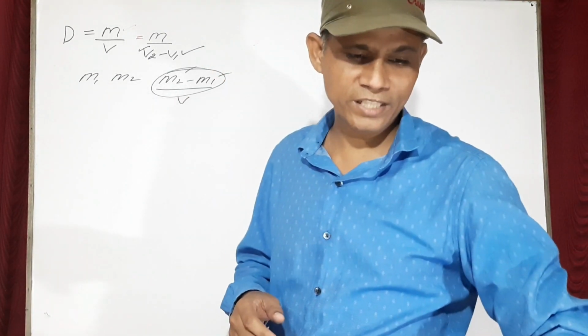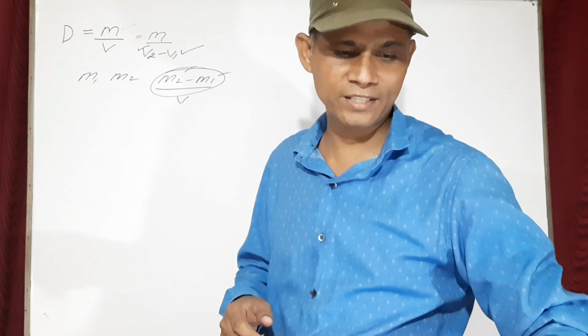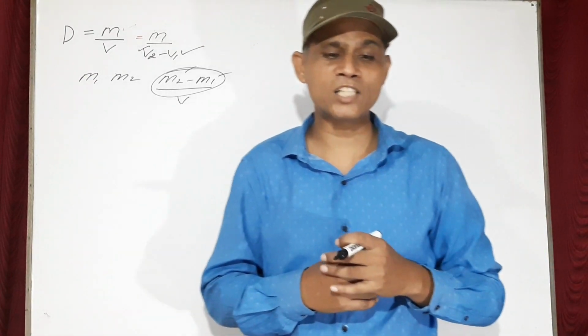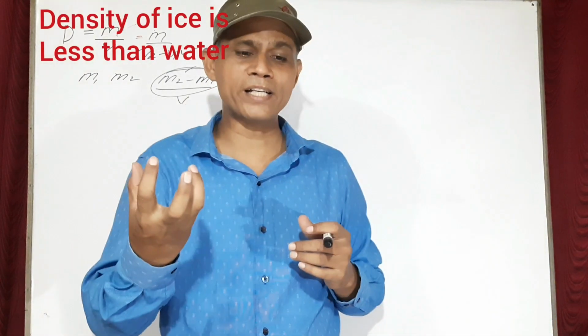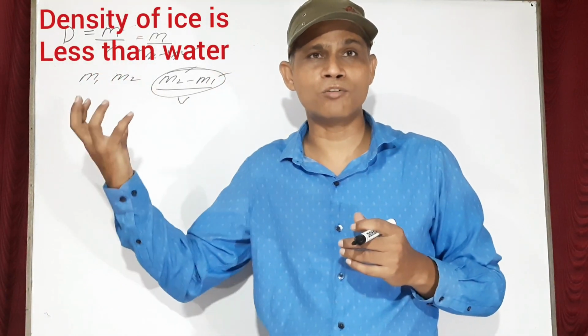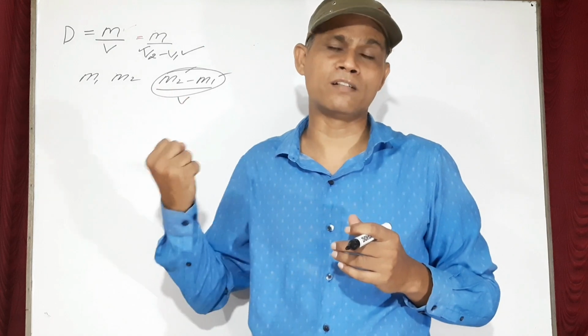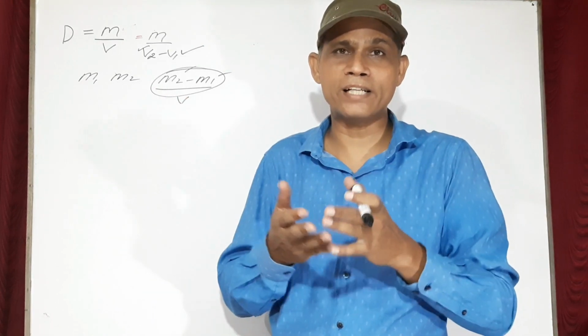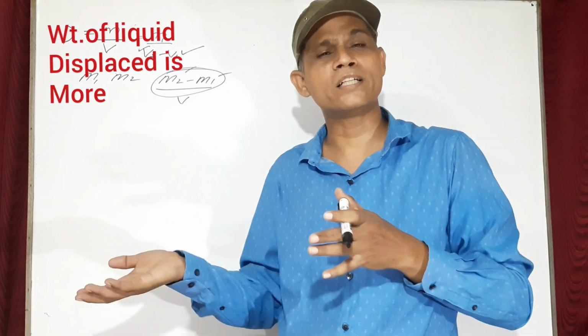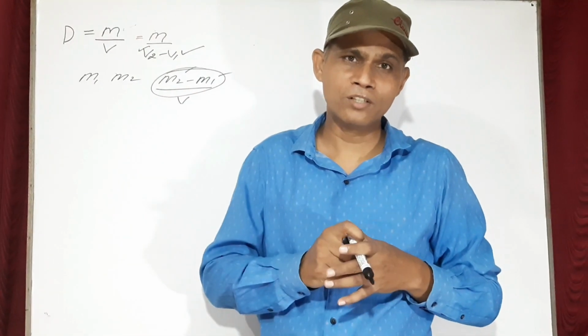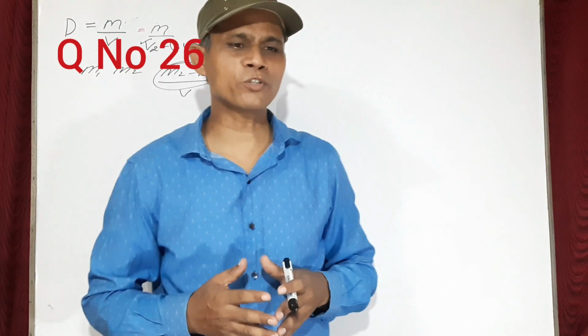Question number 25 is, why does ice float in water? Again, the density of ice is less than the density of water. Density of ice is 0.9 only. So that is why density is less, hence it displaces more water, hence it floats on the surface of the water.